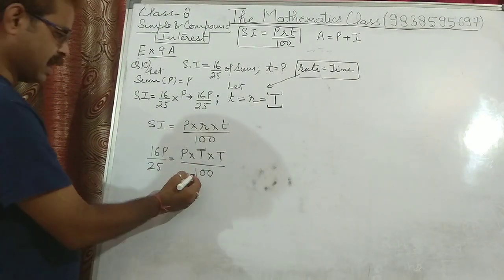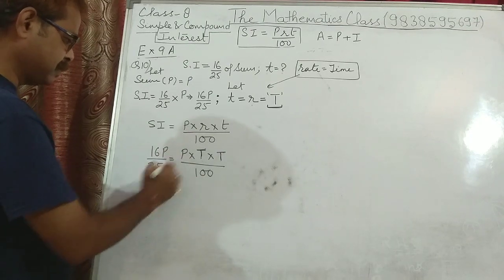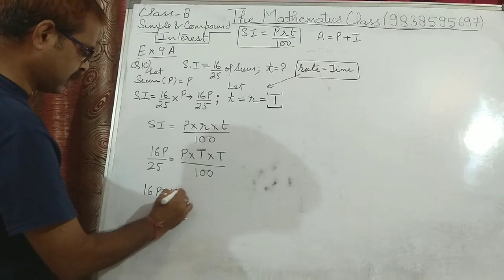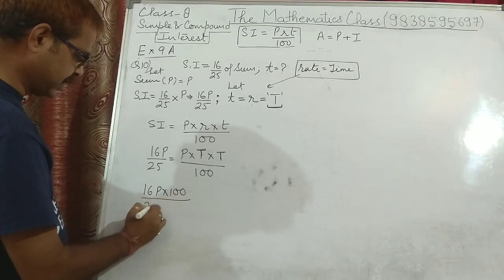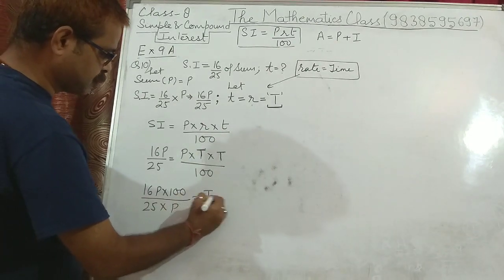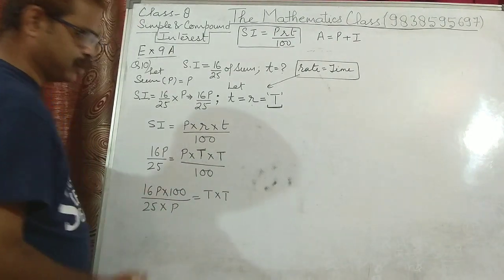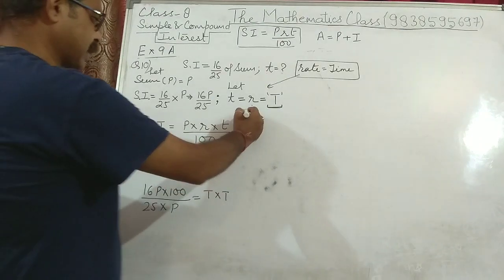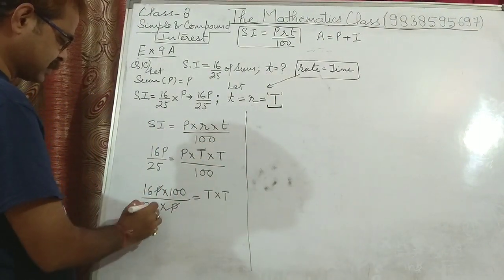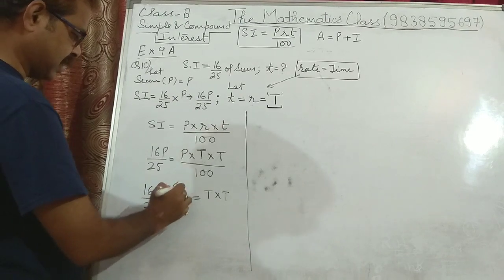So 100 comes to this side, and 16P into 100 upon 25 into P, cross multiplication, is equal to T into T, or T square. Now when you solve, this P and this P will cancel, 25 fours are 100.